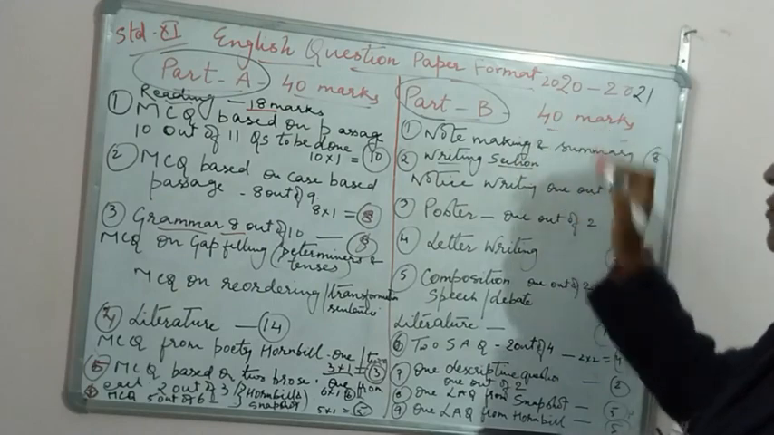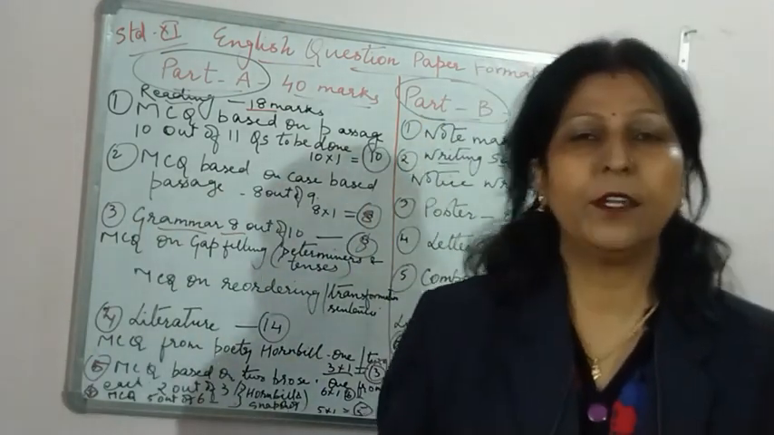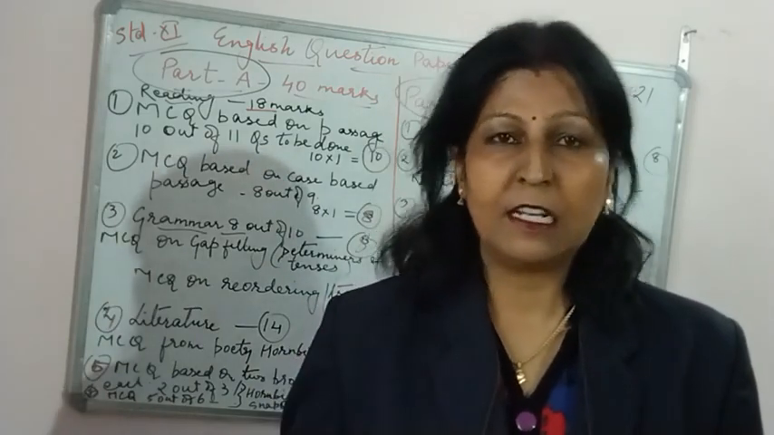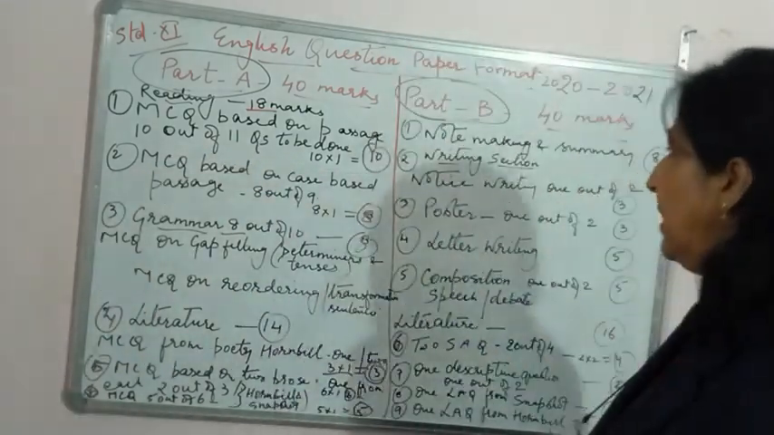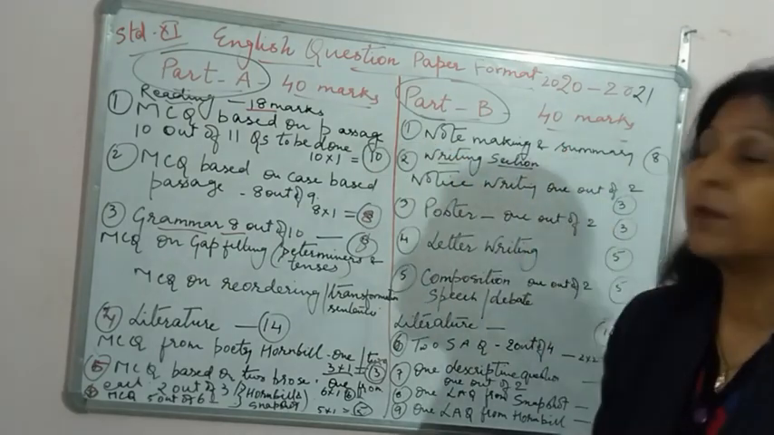Part B is also 40 marks. Yes, it comes to total 80 marks question paper. 20 you know very well, speaking skills and listening skills. Okay, 10 marks each. So here in part B, the very first question will be note making and summarizing.